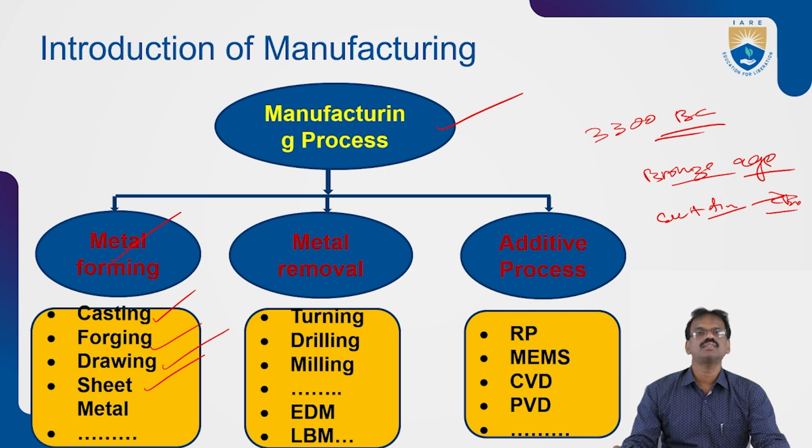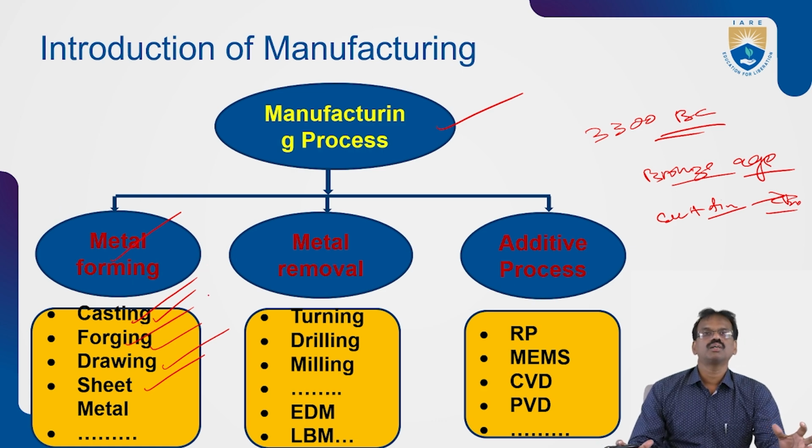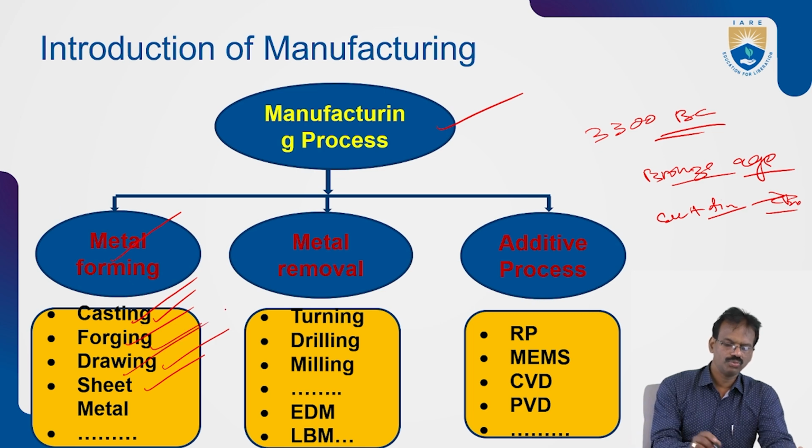In casting, we pour the material into a mold and get the desired shape. In forging, we apply continuous pressure or force on the material to get the desired shape. We also know the drawing process and sheet metal work.